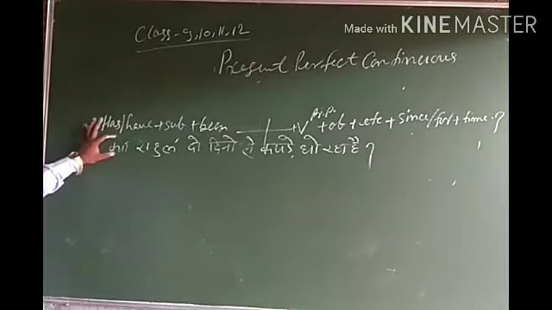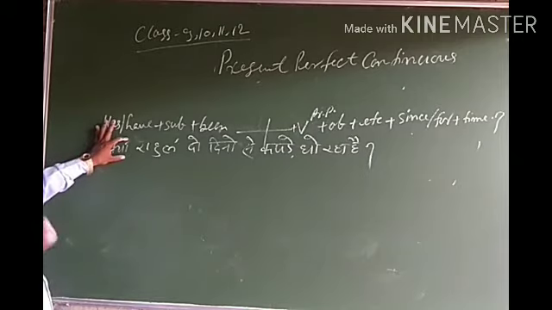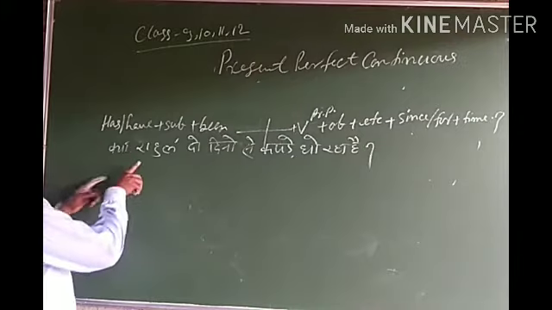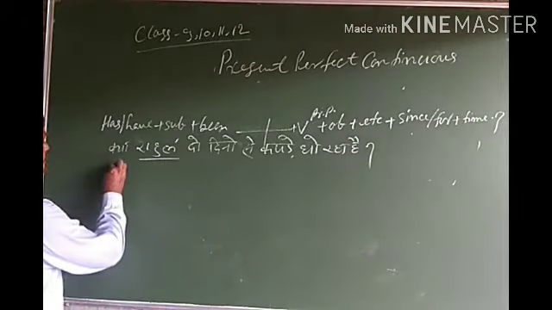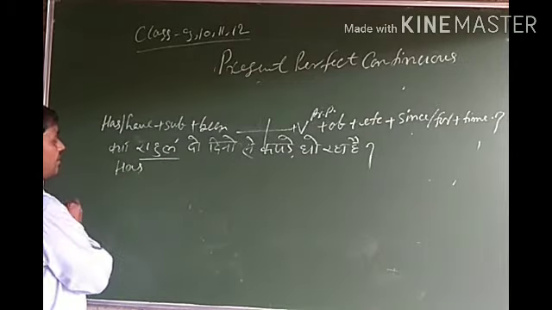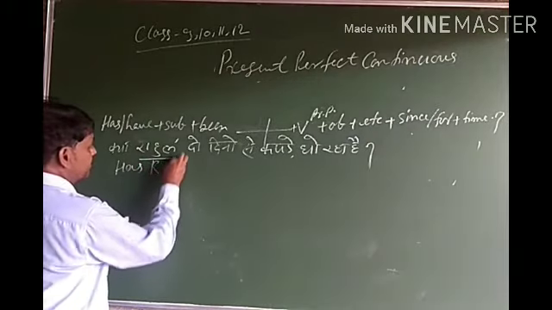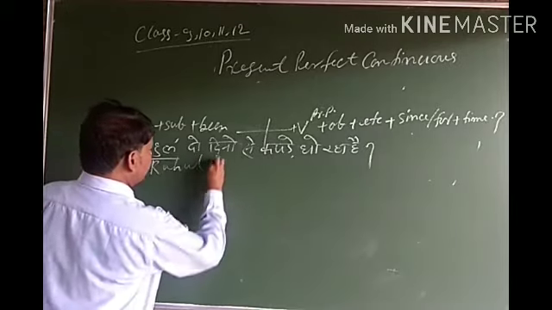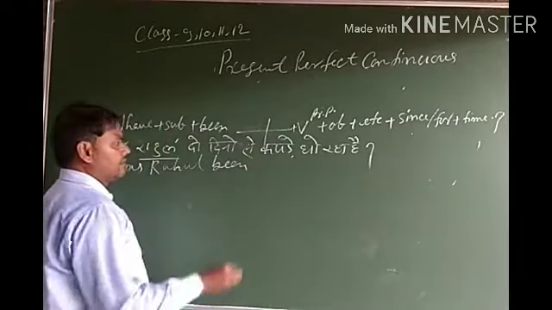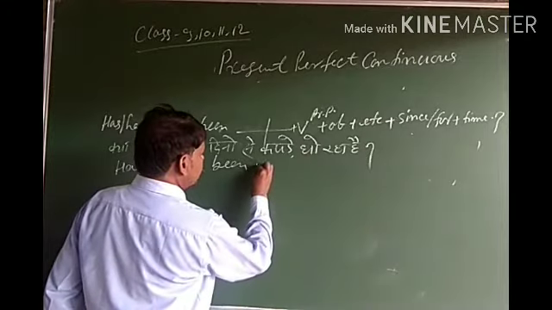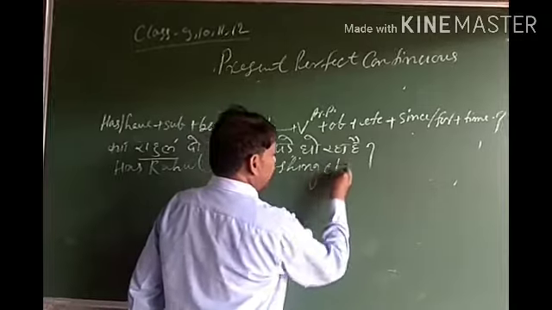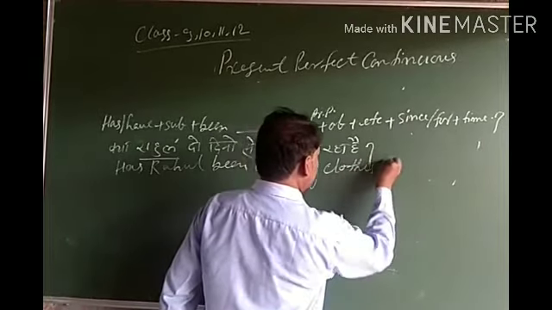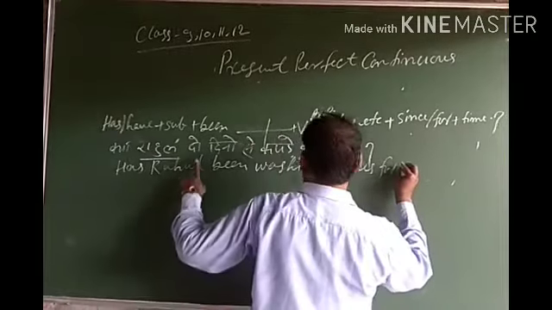Here the Hindi sentence starts with question word. Then we have to write has or have according to subject. Subject is singular, so we write auxiliary verb has, and after then subject, and after then been, after then verb's present participle form washing, object clothes, for 2 days.